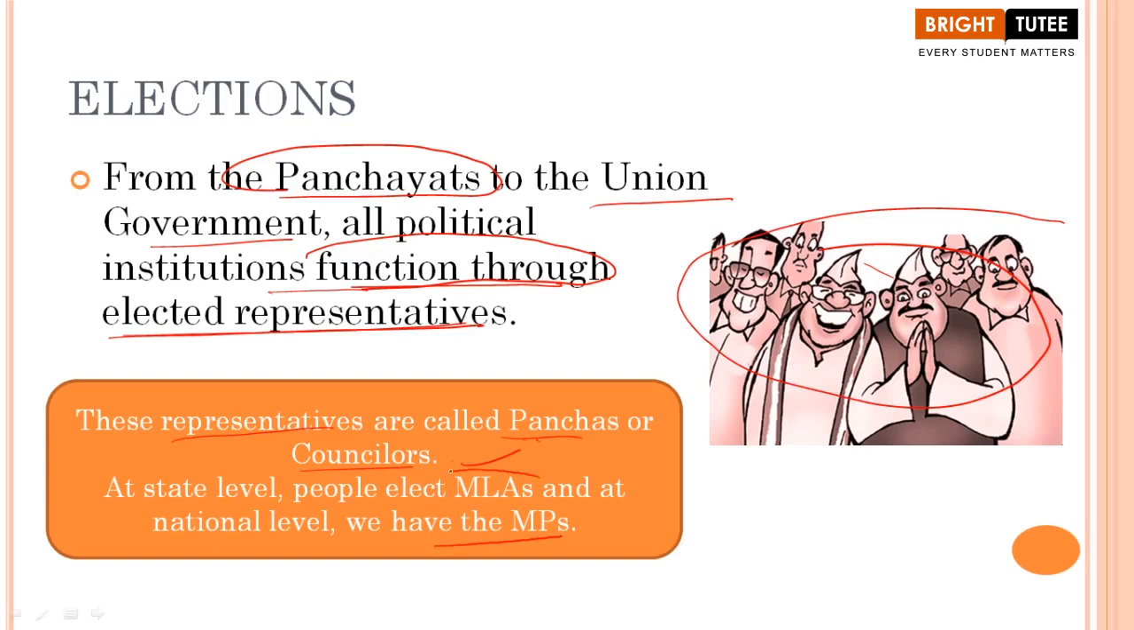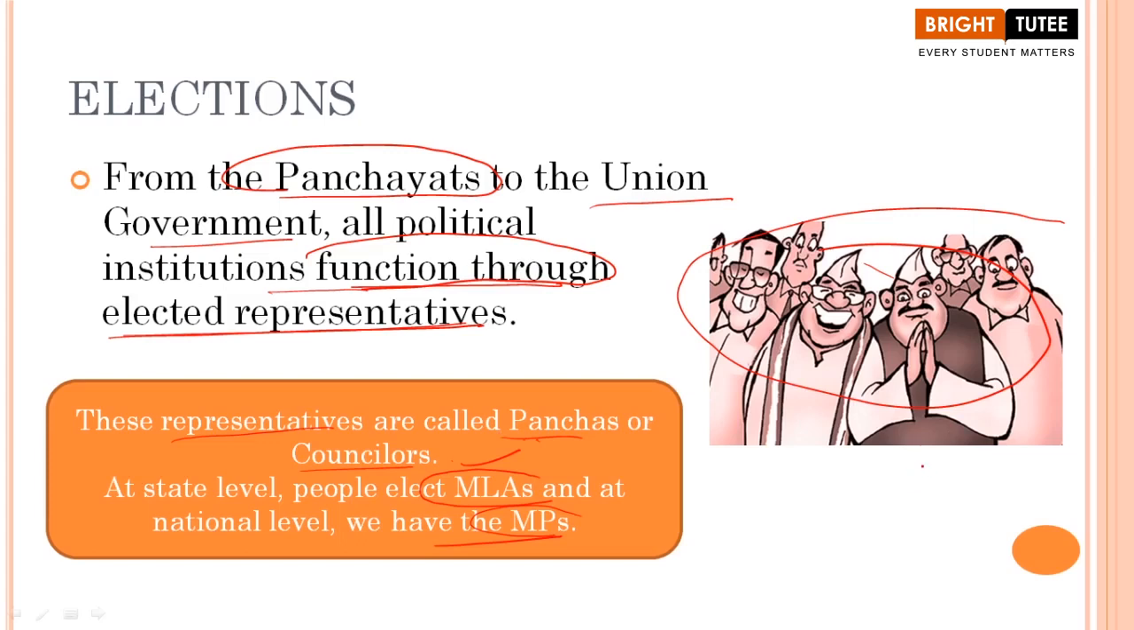Now, do you know the meaning of the term MLA? Do you know the meaning of the term MP? If not, let me elaborate here. When we are talking about the state level, the elected representatives are called Members of Legislative Assembly. And when we are talking about the national level, the central level, we have MPs. Now, what do we understand by MP here? It means the Member of Parliament.